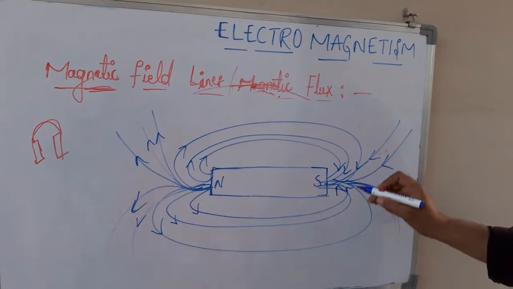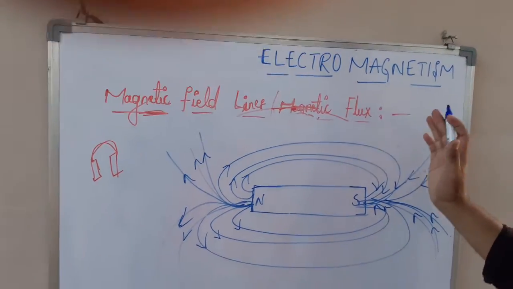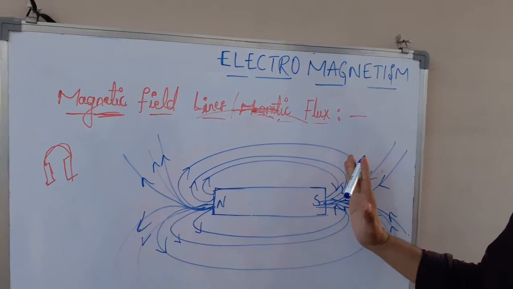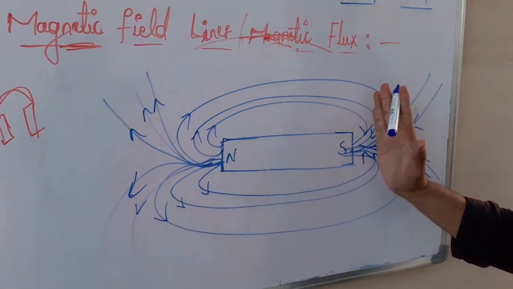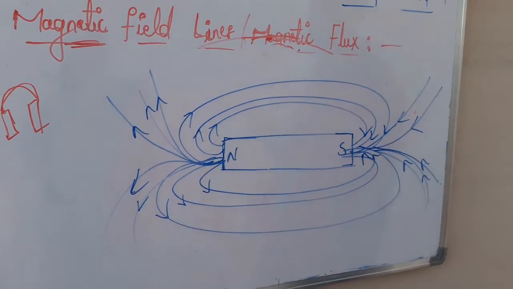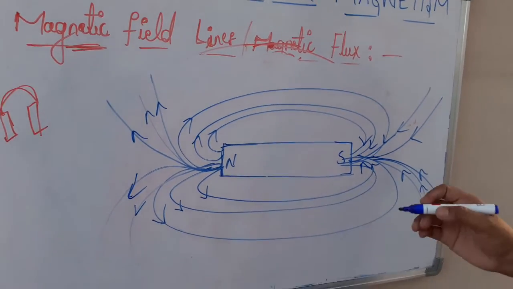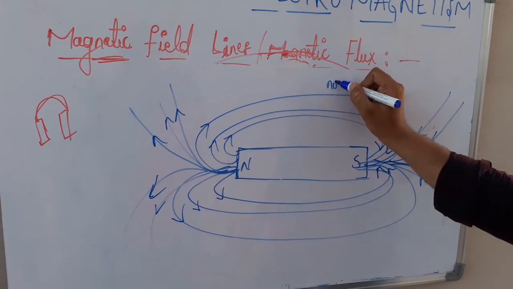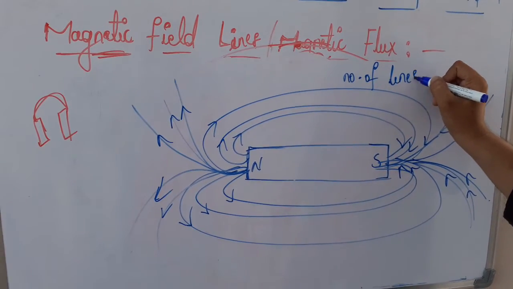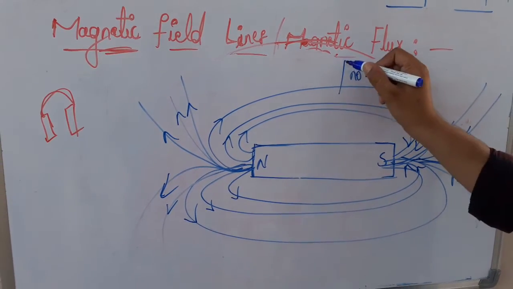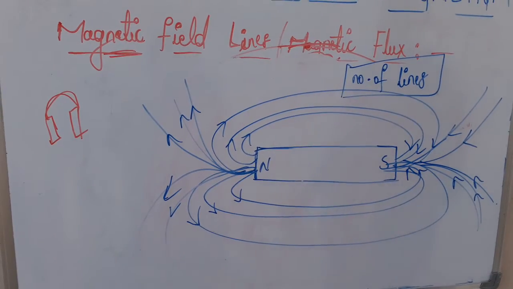And if you take any area, for example, if you place your hand like this here at this point, the number of lines passing through my hand is nothing but magnetic flux. So magnetic flux is nothing but number of lines passing through the area. Number of lines passing through the area is called magnetic flux.